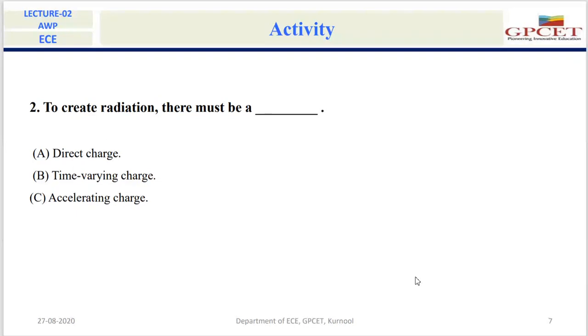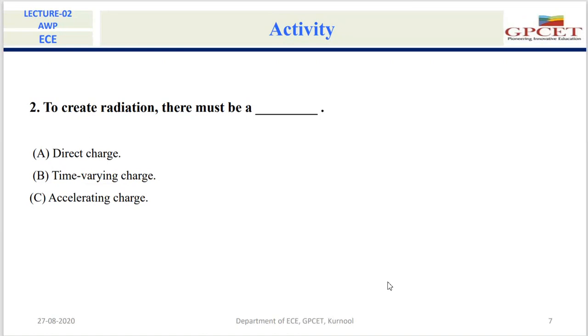It should be having a charge with a positive value, and then it should create a current with time varying. So we are having a wire. This wire will act as a radiator whenever there is an accelerating charge or whenever there is a time varying current along this wire. Then only the wire will act as a radiator.